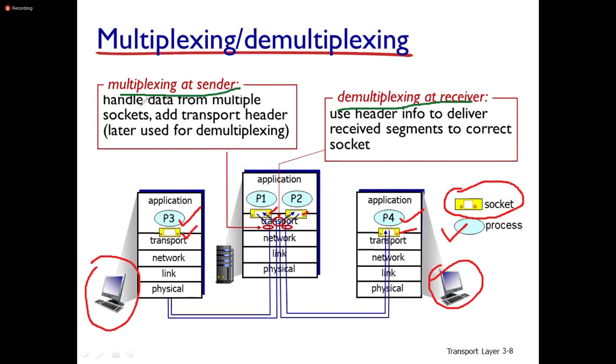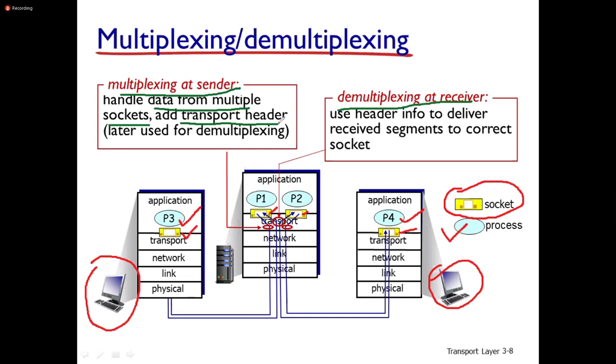So multiplexing at the sender means it handles the data from multiple sockets. It receives the data from multiple sockets and adds a transport header. Transport header means it may add the source address and destination address, source port number as well as destination port number, depending on whether it is a connection oriented protocol or a connectionless protocol. In general, the header consists of source as well as destination addresses.